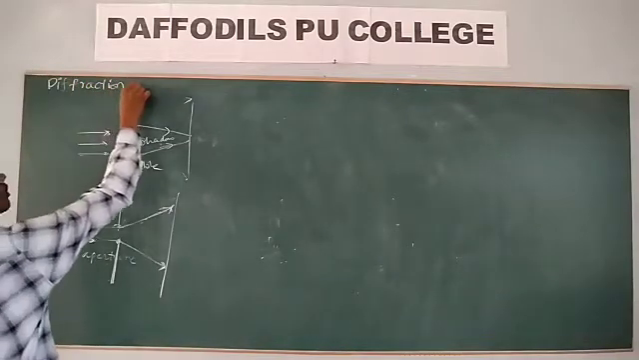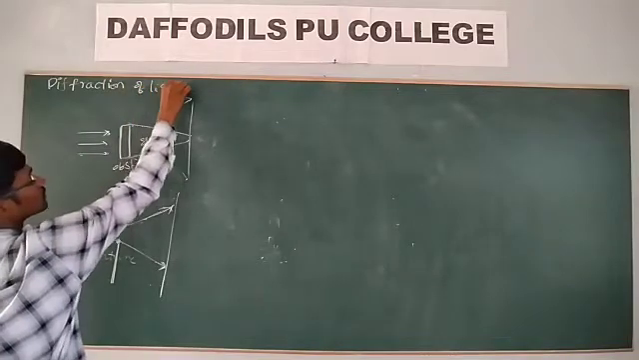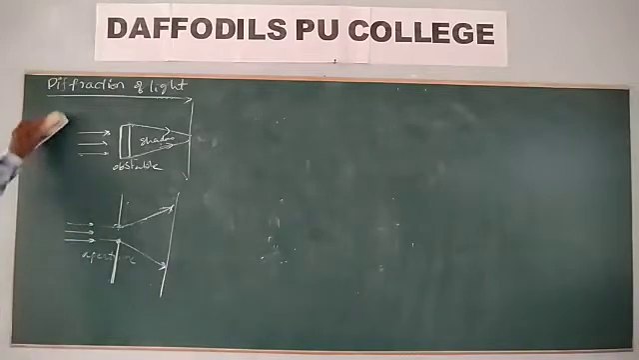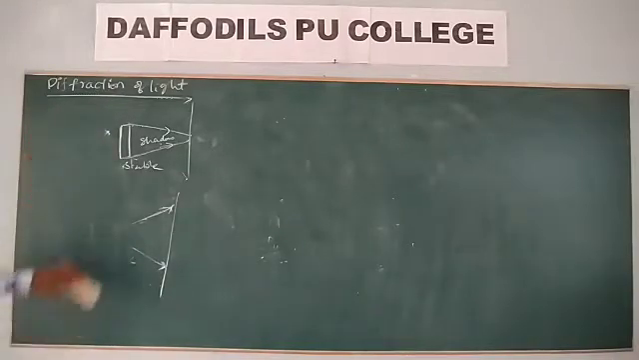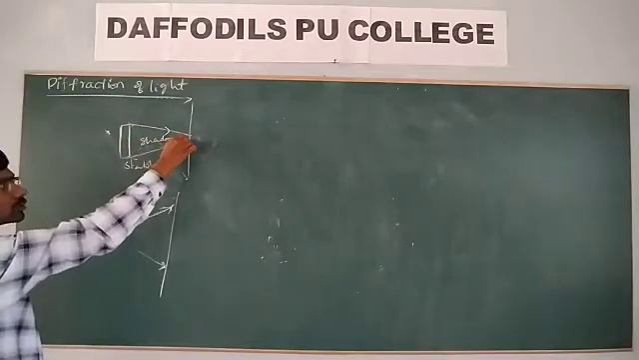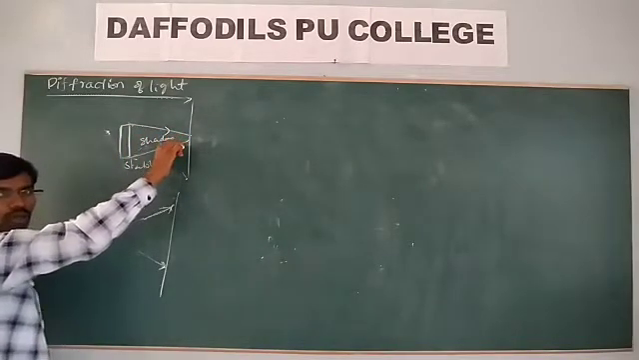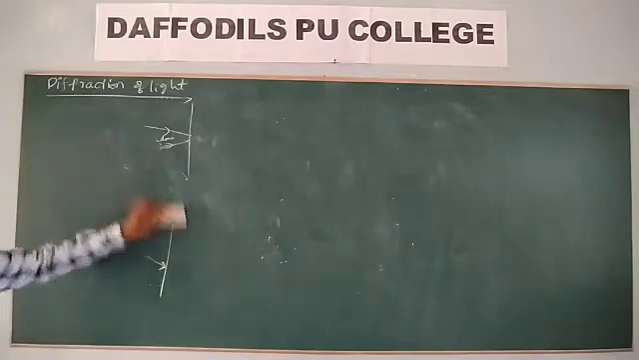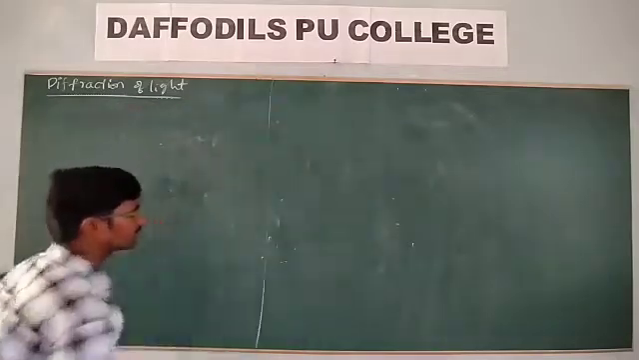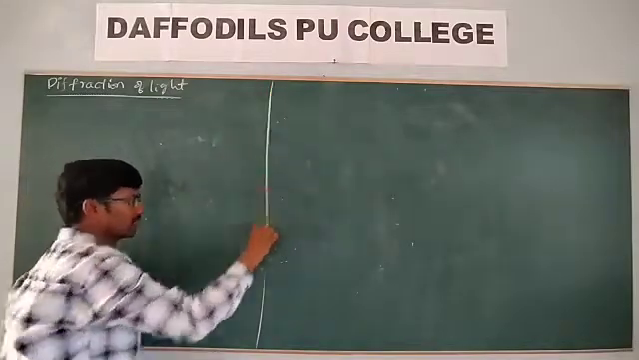What do you mean by the diffraction of light? The bending of light around the edges of the obstacle and entering into the geometrical shadow is called diffraction of light. Let me write here: what do you mean by the diffraction of light?